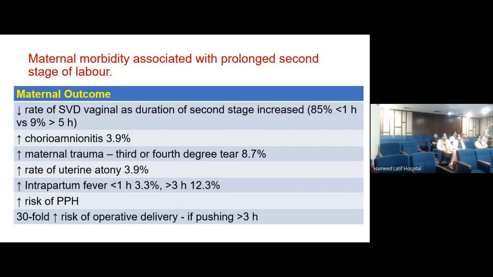Let's look at the maternal morbidity and effects on the mother first. Now the most important thing is that the more prolonged the second stage of labor becomes, the lesser the chances that she's going to deliver vaginally.